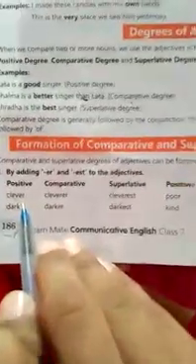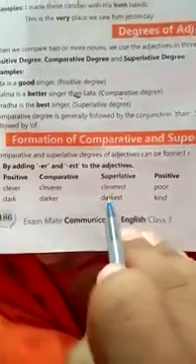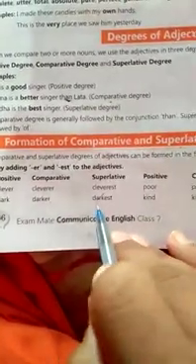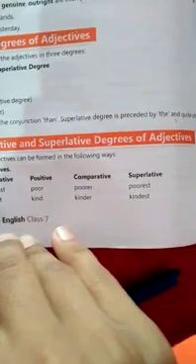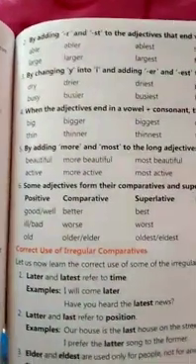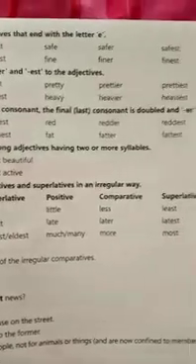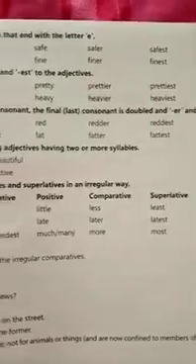You can see all the words have their comparative and superlative degrees according to the sentences we will use. If in the sentences we use than, then you will use comparative degrees, and with superlative degrees you will use the. These are the examples of some comparatives and superlatives.